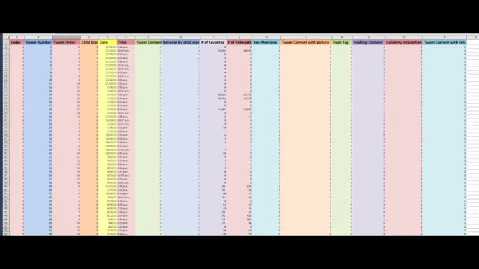We would classify this tweet as relating to their profession, so we would put a 1. If this was a tweet not related to their profession, we would put a 2. Next, we would see if this tweet is a retweet of someone else's tweet by the child star. It is not, so therefore we would put a 2. If this was a retweet of someone else's tweet by a child star, I would put a 1. The next two variables we looked at were the number of favorites and the number of retweets. For this tweet, Britney received 3,670 favorites and 2,121 retweets.